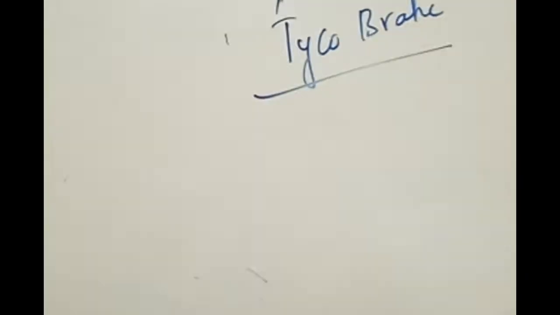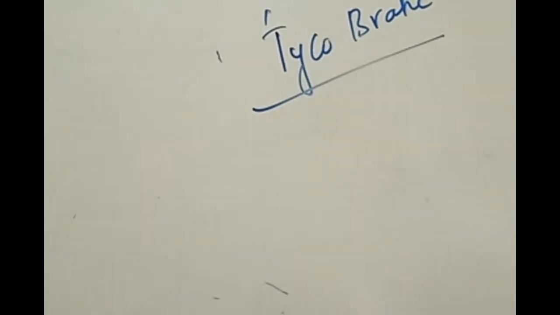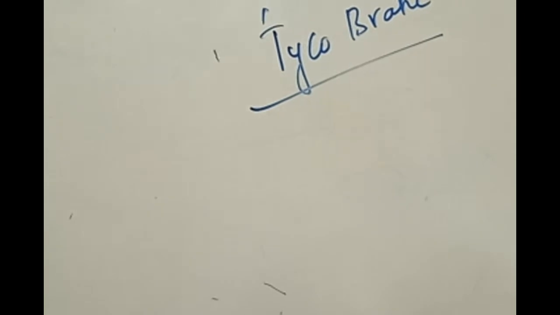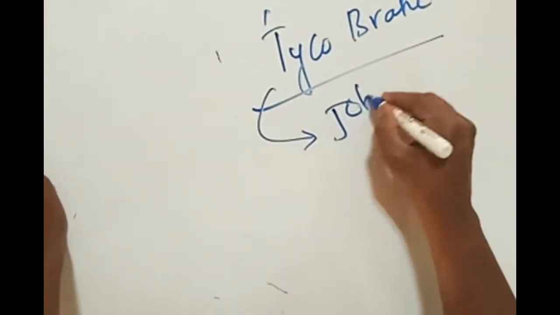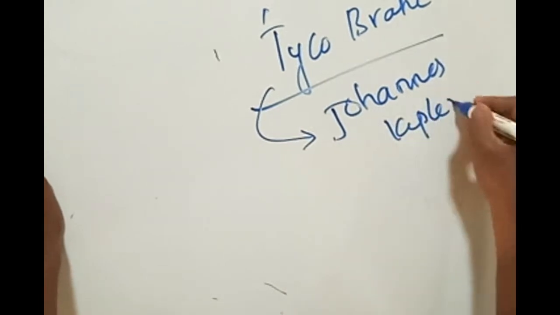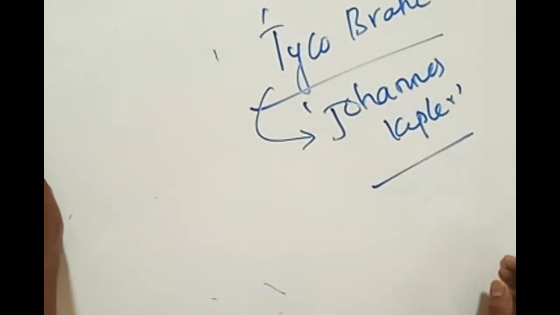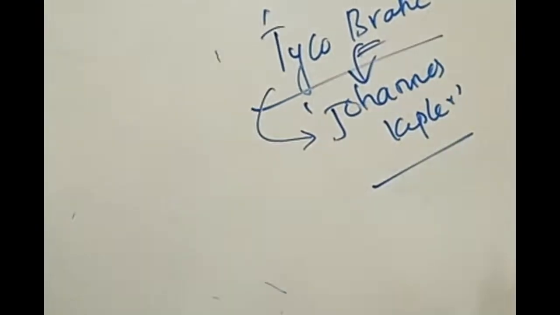He understood many things, but he could not develop his concepts because he died during his research work, and later his assistant, Johannes Kepler, explained his theories in a more proper form.